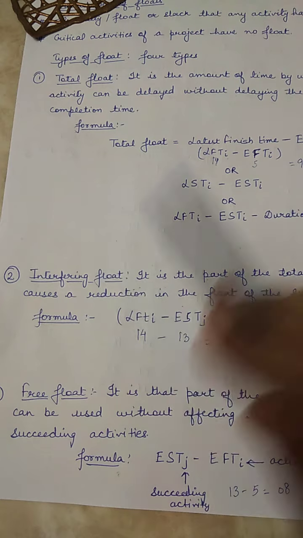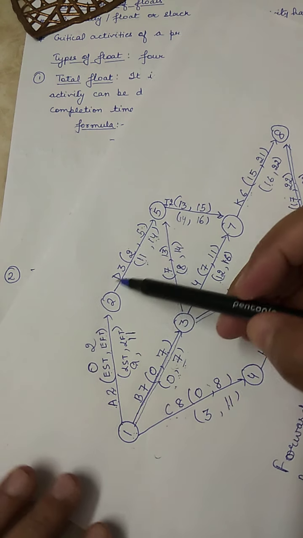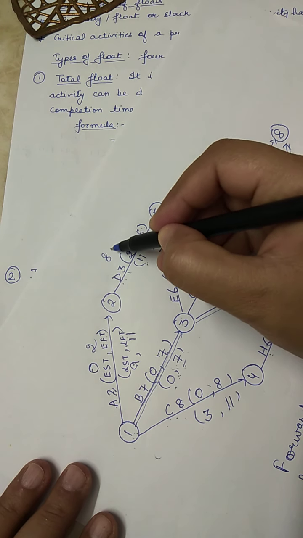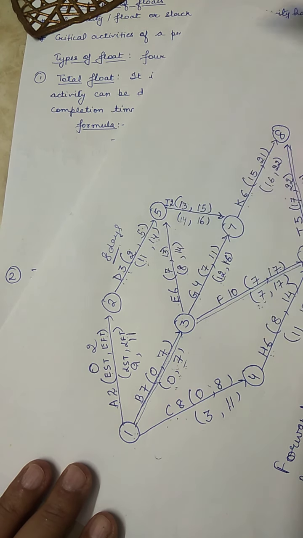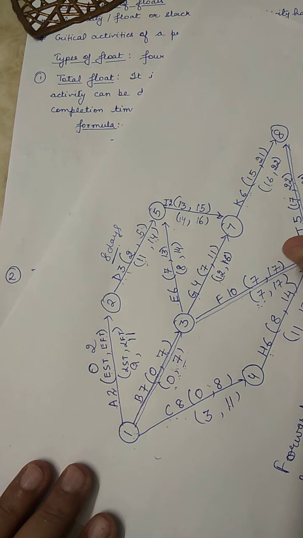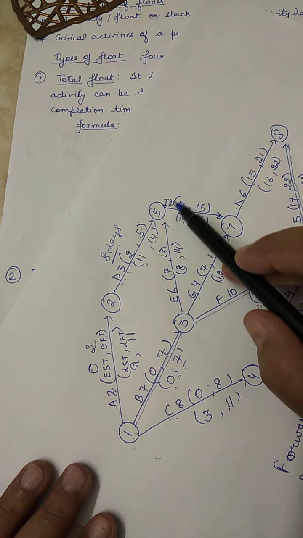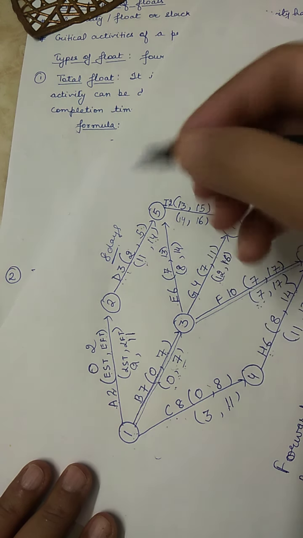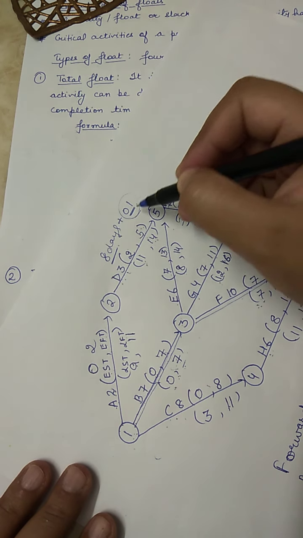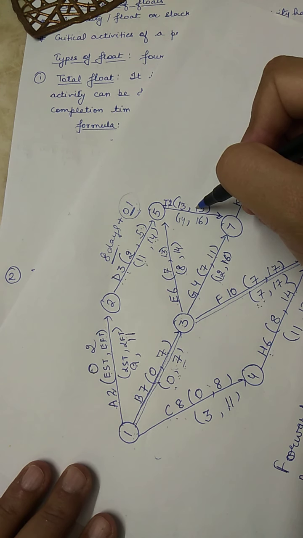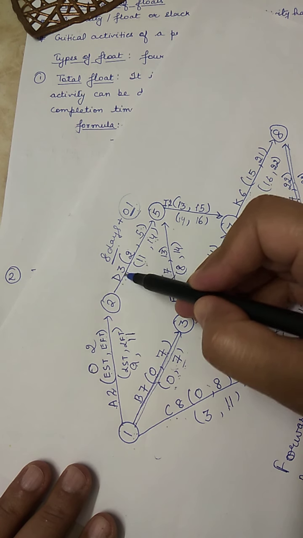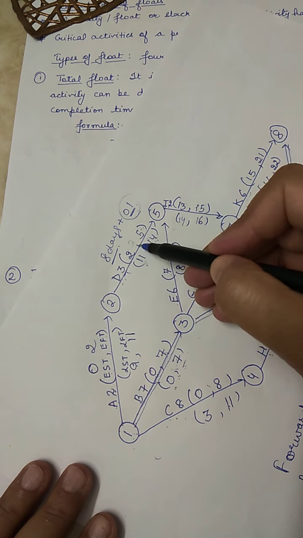Means if D activity, इसका total float है 9. If D activity consumes 8 days, 8 days के लिए अगर ये delay हो जाती है तो succeeding activity के float पे कोई असर नहीं पड़ेगा. It will not affect the float of activity I. But if one more day is consumed, which is the interfering float, then that will affect the float of the succeeding activity. For example, if it is not started on day 2, let's suppose it consumes 9 days, all of the total float.